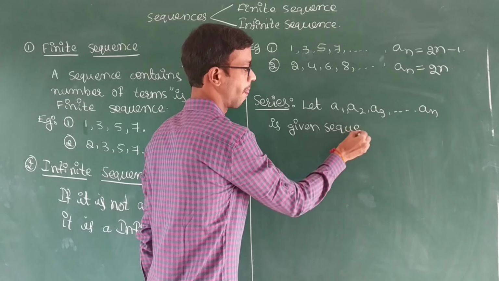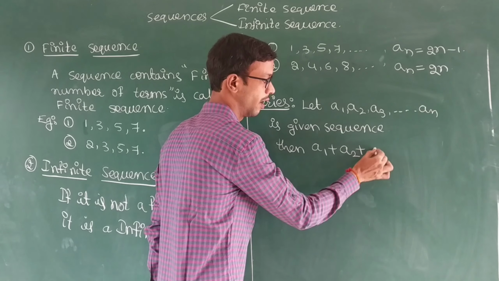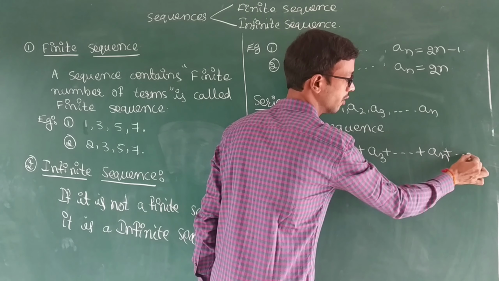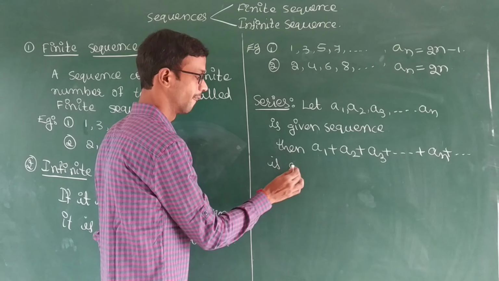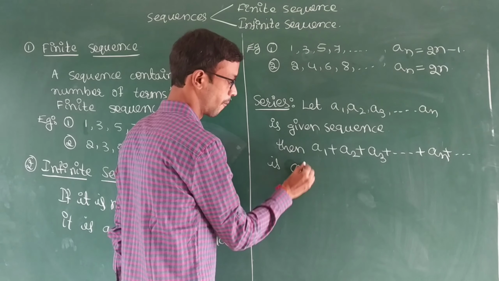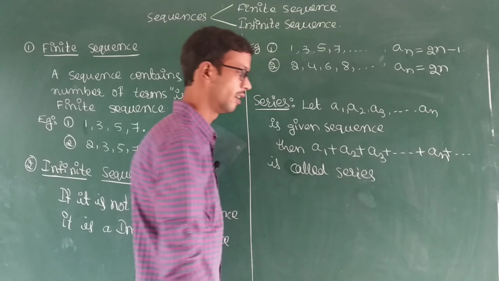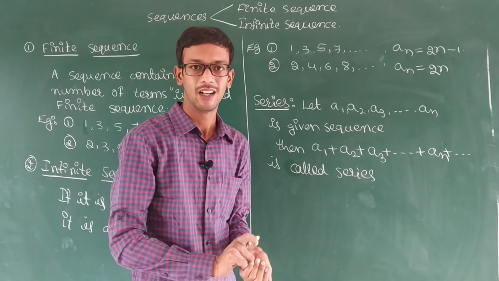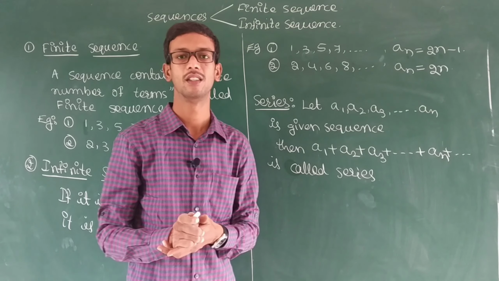Then a1 plus a2 plus a3 plus ... an plus ... is called a series. A series is nothing but the sum of the terms in a sequence.